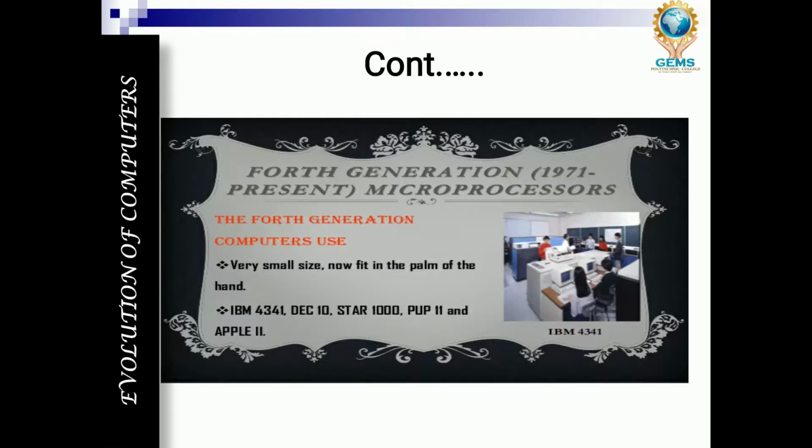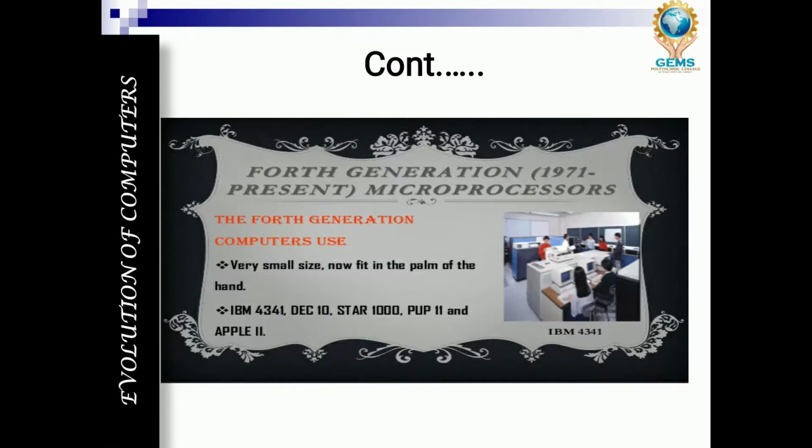Examples are IBM 4341, DEC 10, Star 1000, PDP 11 and Apple II. These are the fourth generation computers. In this fourth generation, we have to remember one main thing: the microprocessor was introduced, and high-level languages were designed for developing web applications, desktop applications, and other computer applications, and the size is very small, so it became portable. These are the special unique features of fourth generation computers.